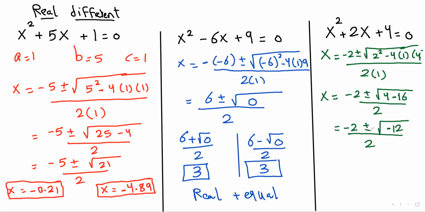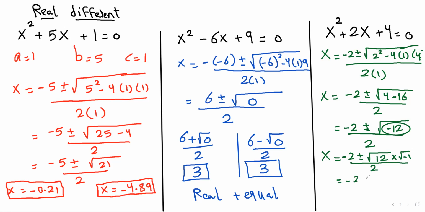So there are no real roots for this equation, but we have two complex conjugate roots. Why? Because we have -12 here. So the two roots are going to be x equals -2, positive or negative, the square root of, we can write -12 as 12 multiplied by -1, the square root of -1, all divided by 2.